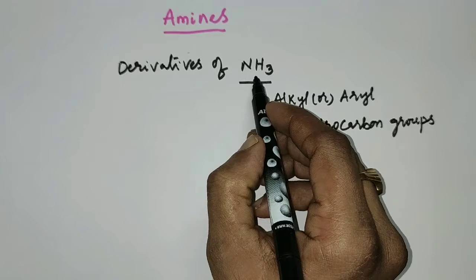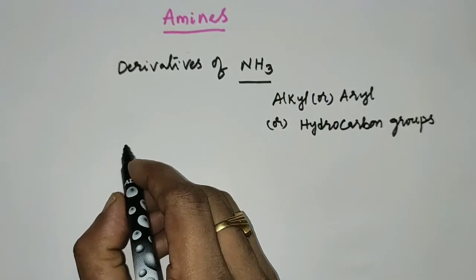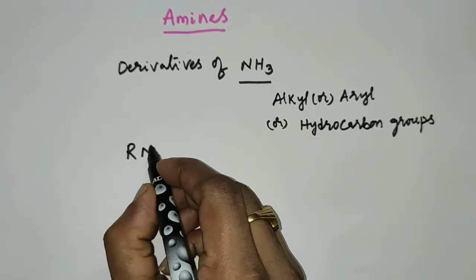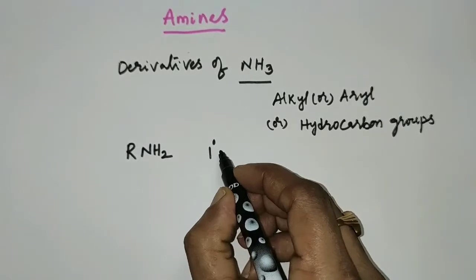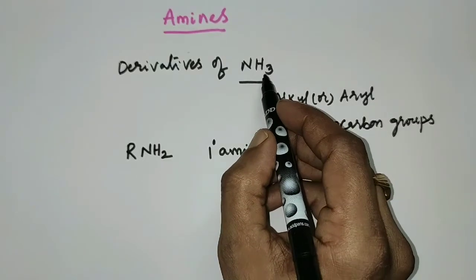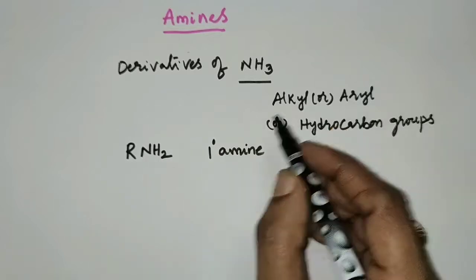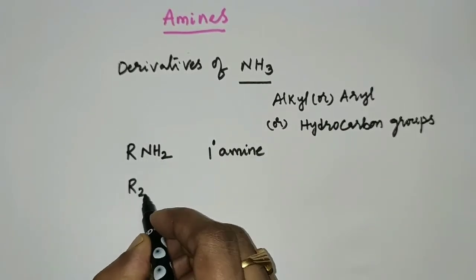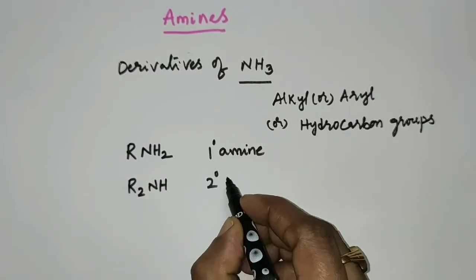There are 3 hydrogen atoms in ammonia. When one hydrogen atom of it gets replaced by an alkyl group, then you will get RNH2, which is called a primary amine. If 2 hydrogen atoms of ammonia get replaced by other groups like alkyl, aryl or hydrocarbon groups, then you will get R2NH, which is called a secondary amine.